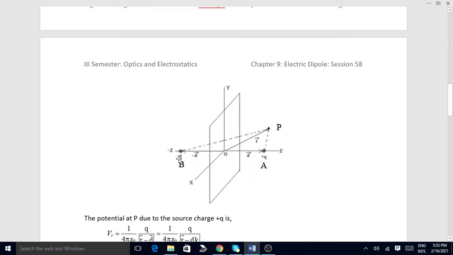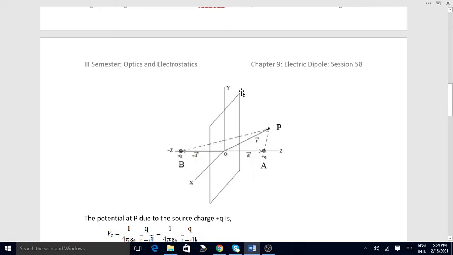here there is a minus q charge. This is at the same distance from the conductor as the plus q charge. Plus q charge is at a small distance d from the plane of the conductor. Here a minus q charge is imagined. It's an imaginary charge which is also taken at the same distance, just opposite to the source charge. Actually, this minus q, at position B, is at the image position of A.